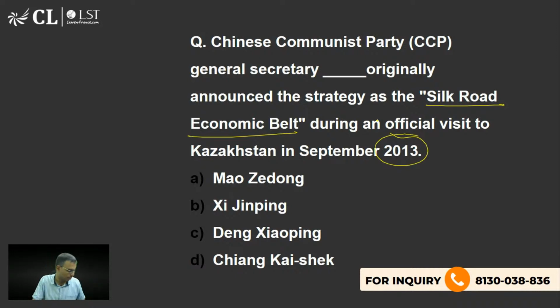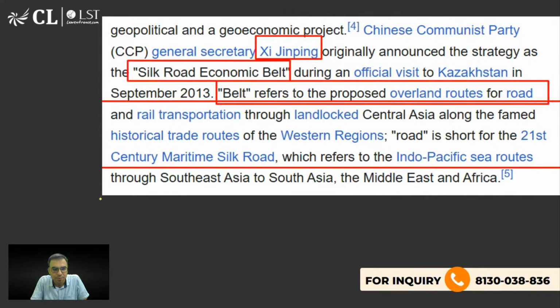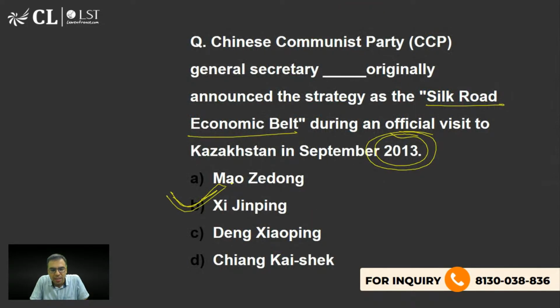Anyone? Yes, the right answer is option B, 2013. Xi Jinping, who is currently the president also. He has been the president for many years. If you see, for the last, I think, more than 10, 15 years, he is actually the president. So that is what you should know. The current Belt and Road Initiative is the brainchild of Xi Jinping.